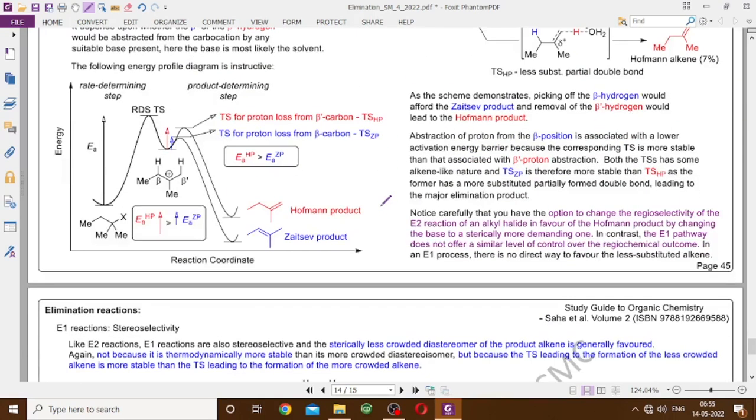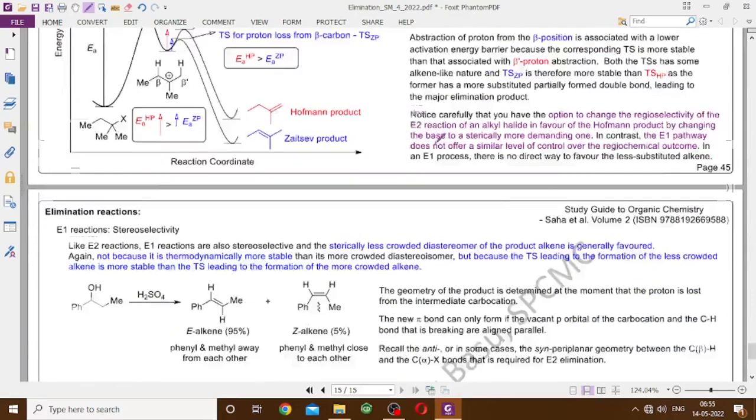The E1 pathway does not offer you a similar level of control over the regiochemical outcome. There is no direct way to favor the less substituted alkene.